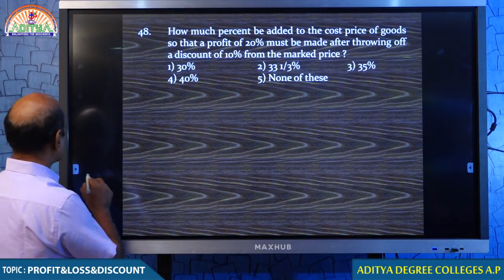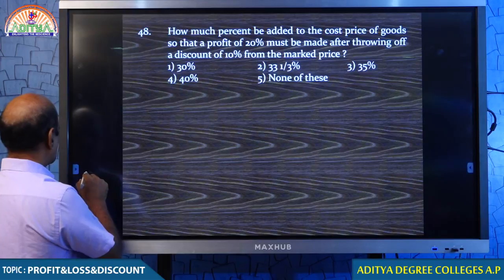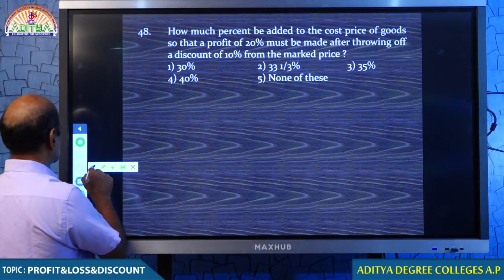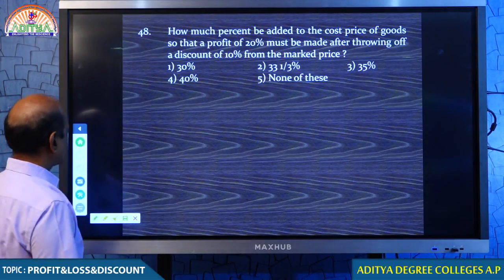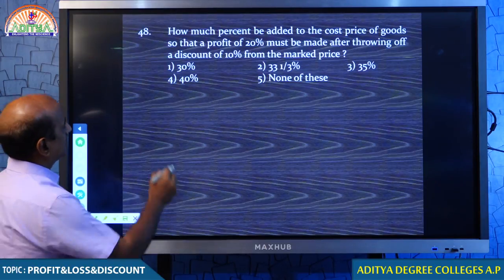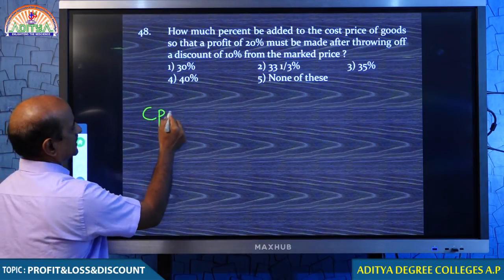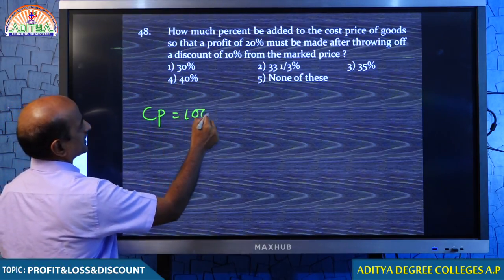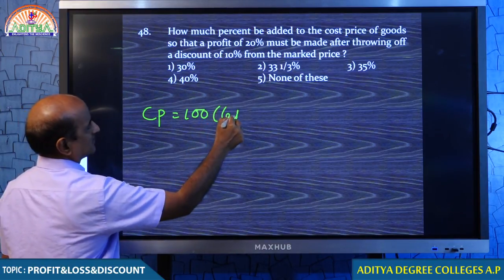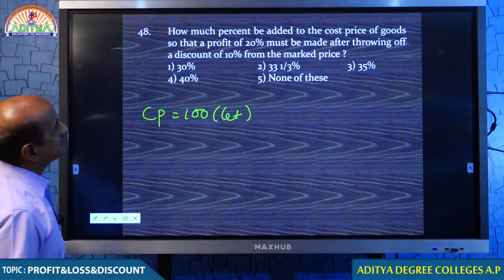How much percent be added to the cost price of goods? Let the cost price of goods be 100.